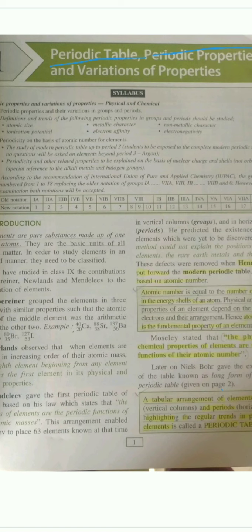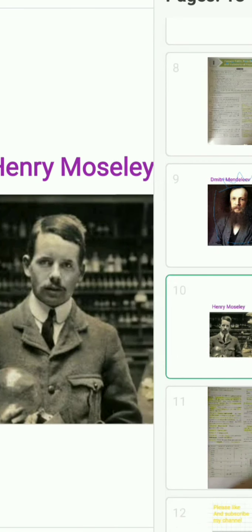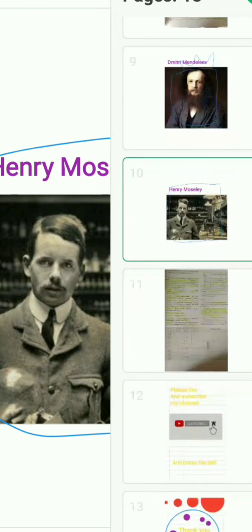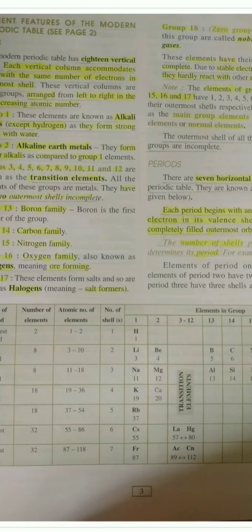Now we are discussing the periodic table, so we must know what a periodic table is. The periodic table is nothing but a tabular arrangement of elements in horizontal rows known as periods and vertical columns known as groups, highlighting the regular trend in properties of the elements. That's it. This is how Henry Moseley, the one who gave the modern periodic table, looks like. So these are the salient features of the modern periodic table.